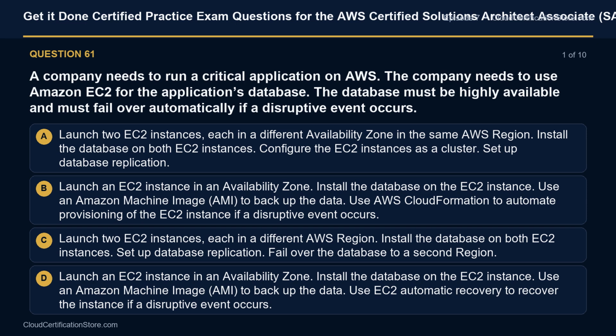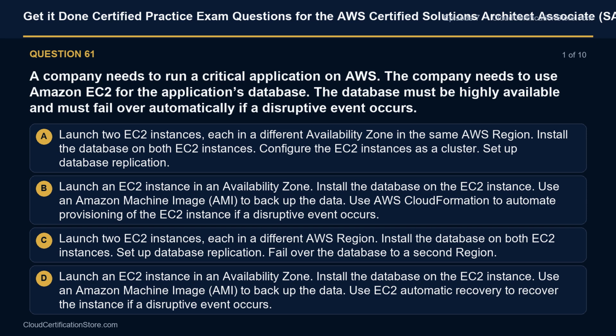Option A. Launch two EC2 instances, each in a different availability zone in the same AWS region. Install the database on both EC2 instances. Configure the EC2 instances as a cluster. Set up database replication.